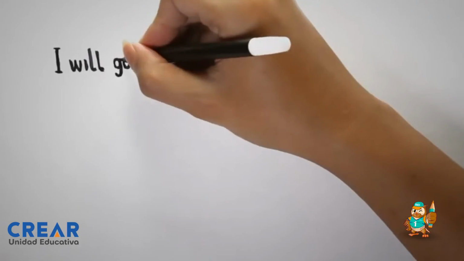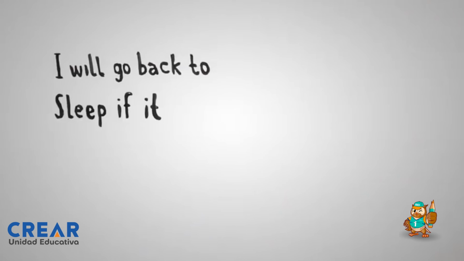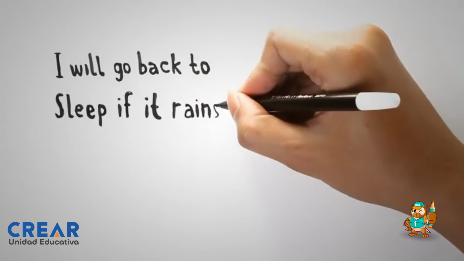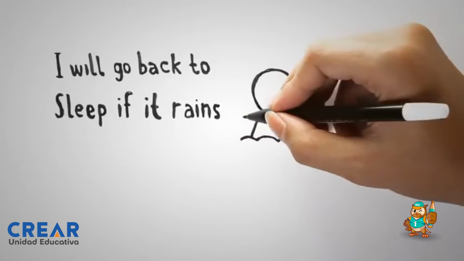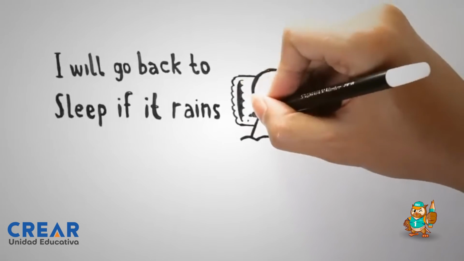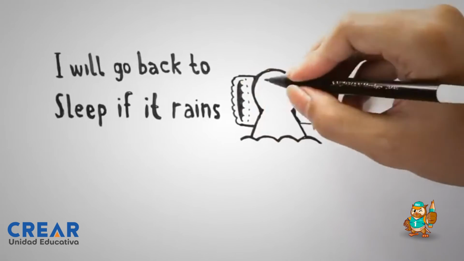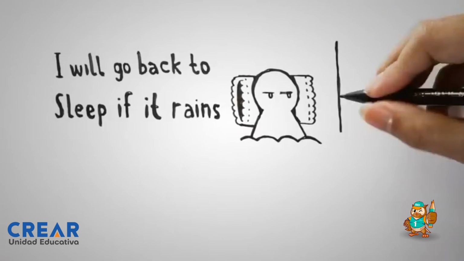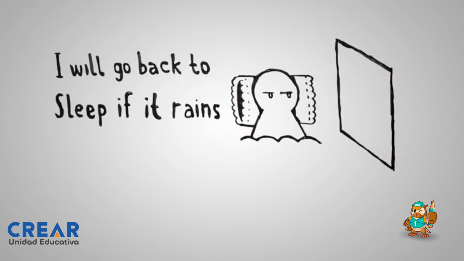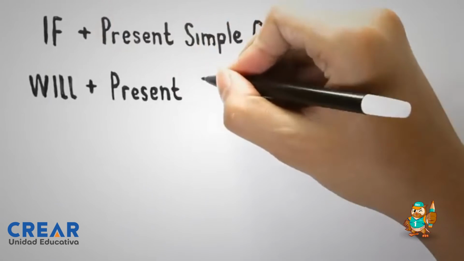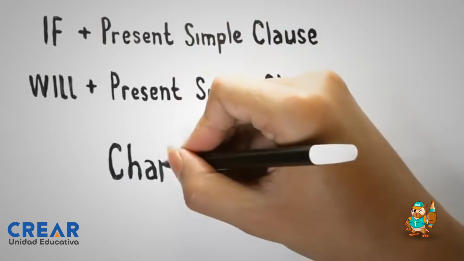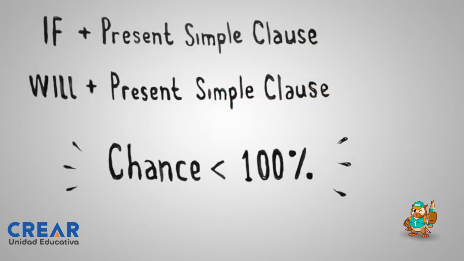Now for another example. You just woke up and, looking outside the window, you see grey clouds. You say to yourself, if it rains, I'll go back to sleep. Or you can also say, I will go back to sleep if it rains. Is this situation possible? Yes. Will this situation happen 100%? No. So that's pretty much what a first conditional is. It's to talk about things that have a high chance of happening.